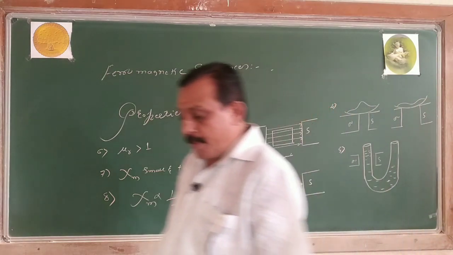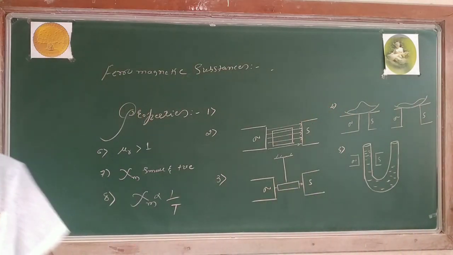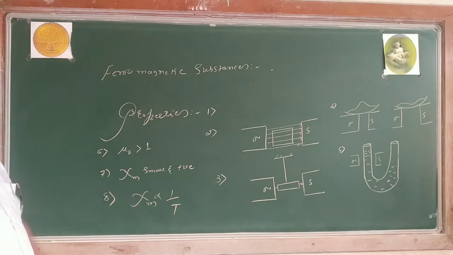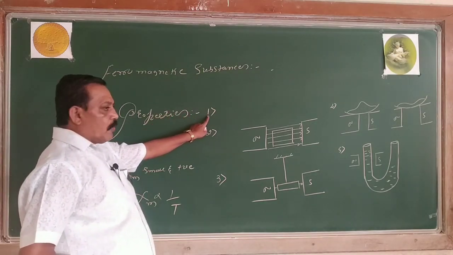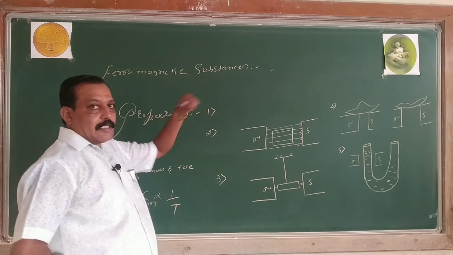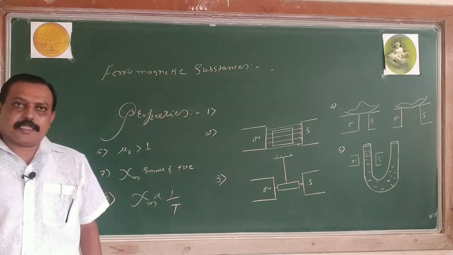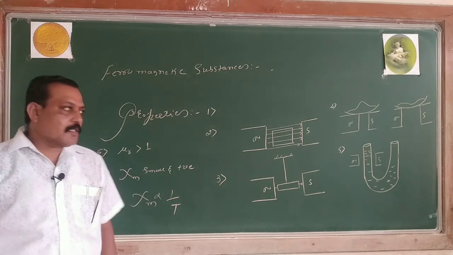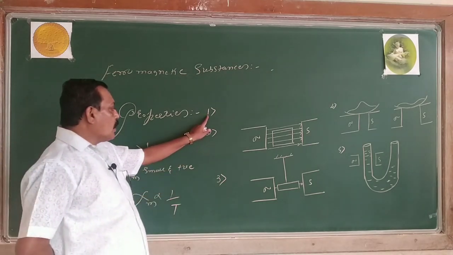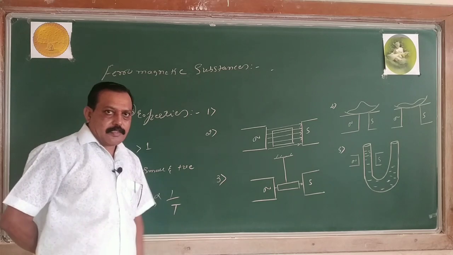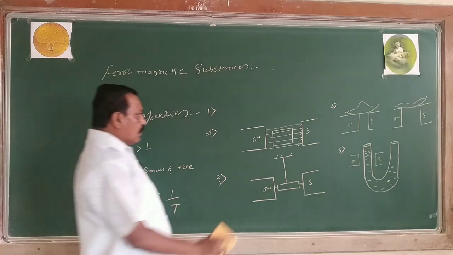Right? Then what are the properties? I kept the figure the same. First property: the ferromagnetic substances are strongly attracted by the magnet. If I take iron, iron is strongly attracted by the magnet. Does it belong to what? Ferromagnetic substance. Then I come here.